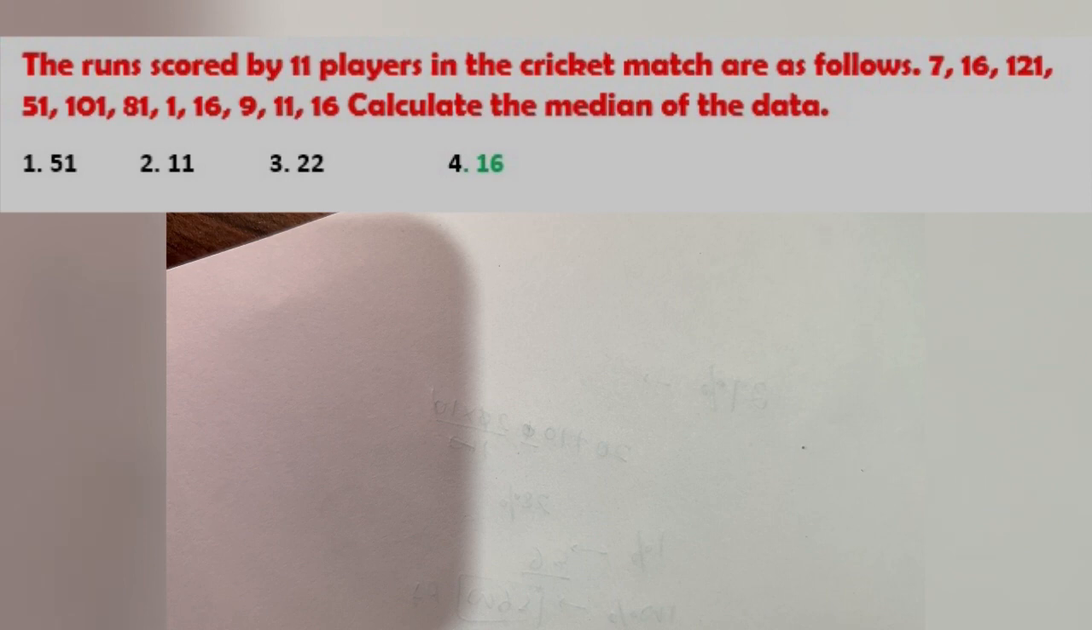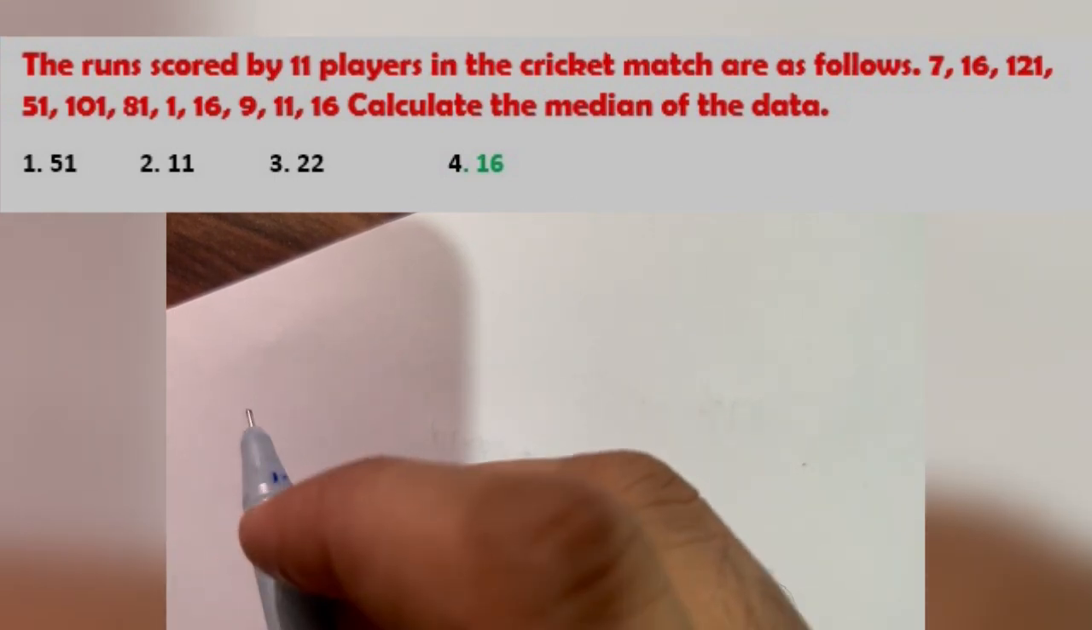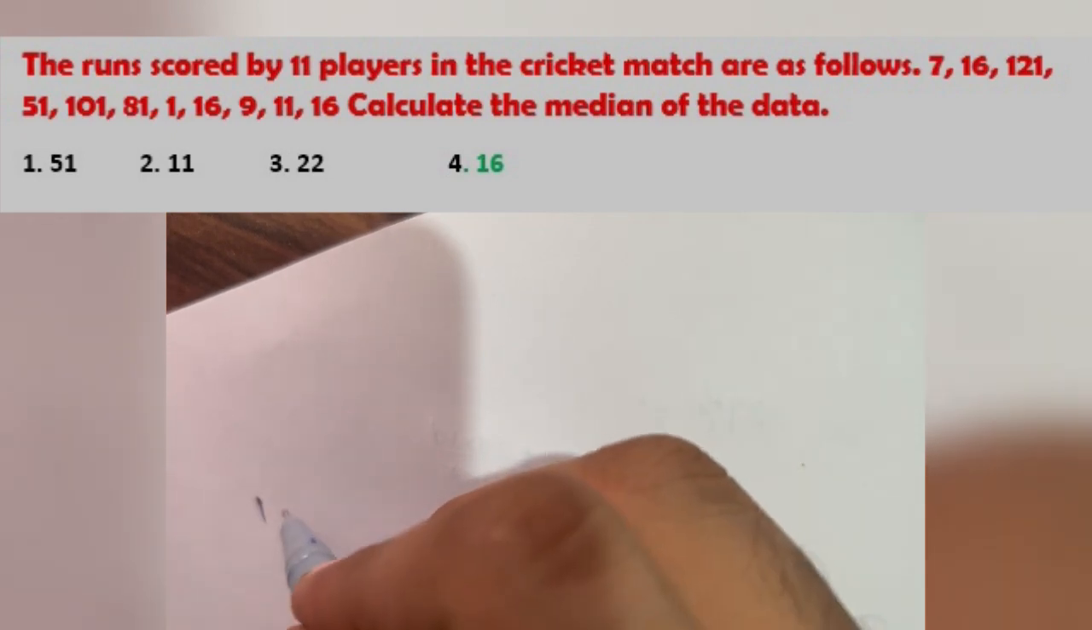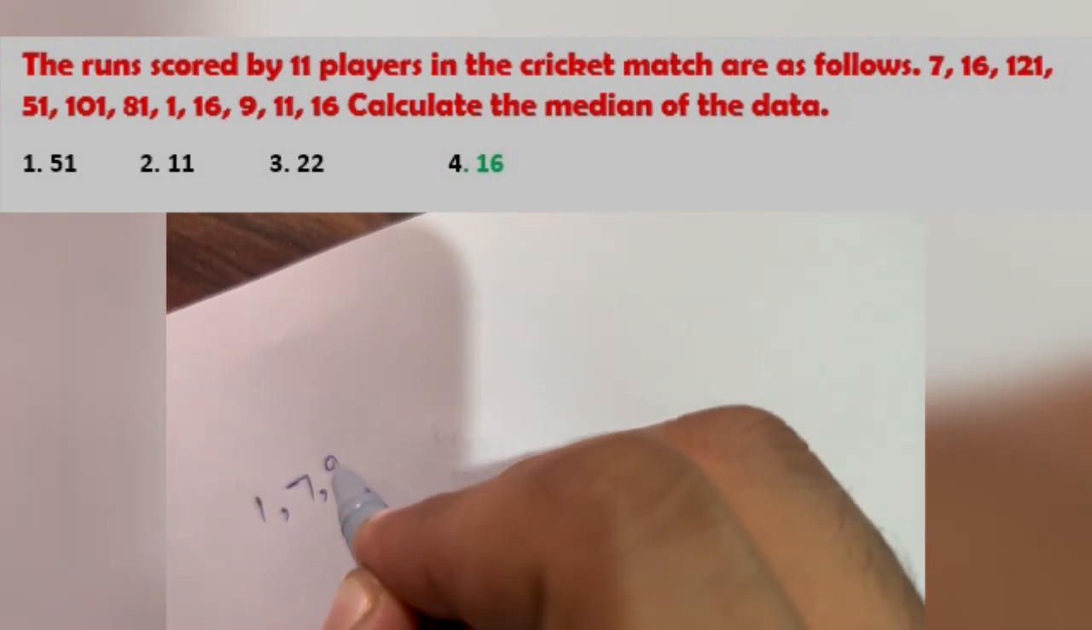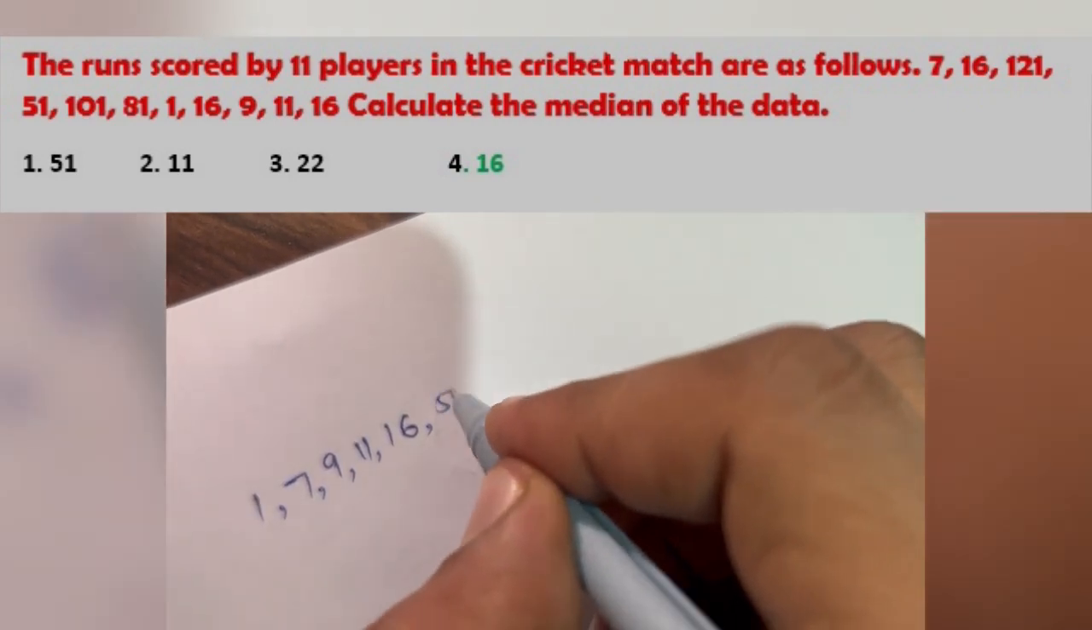Okay, so we have question number 18. Question number 18 says that the runs scored by 11 players in a cricket match are as follows: 7, 16. So we have to calculate the median. For calculating the median, first we have to arrange these numbers in ascending order. So it will be 1, 7, 9, 11, 16, 51.